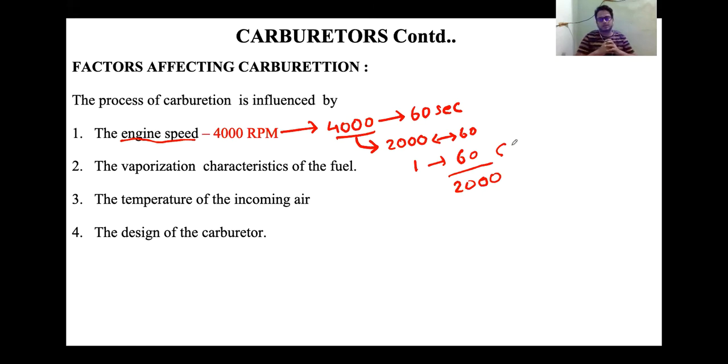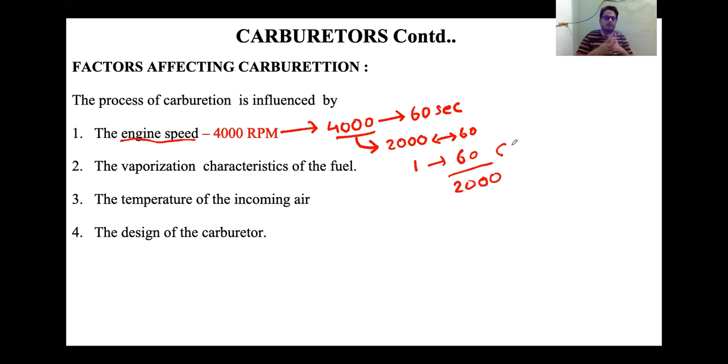In winter climate the temperature of the air will be less. In summer climate the temperature of the air will be higher. If air with higher temperature is entering into the carburetor, then proper homogenization of the air fuel mixture will occur. So this is also one of the factors that affect carburation.